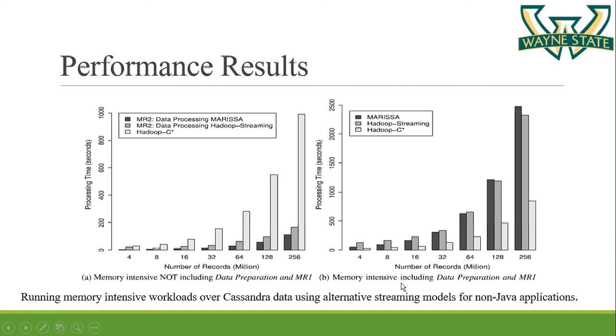Now for the memory intensive applications including the data preparation and MR1 stages, you can see Hadoop C is much faster than both Marisa and Hadoop streaming. As Hadoop C doesn't include data preparation and MR1, it takes an equal amount of time for both these graphs, but for Marisa and Hadoop streaming, the overheads of data preparation and MR1 are much more than Hadoop C. So it takes much more time than Hadoop C to process.